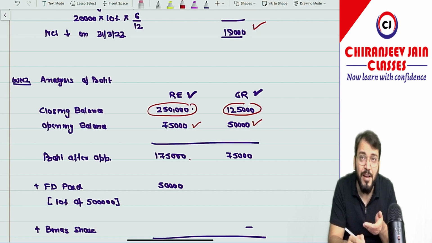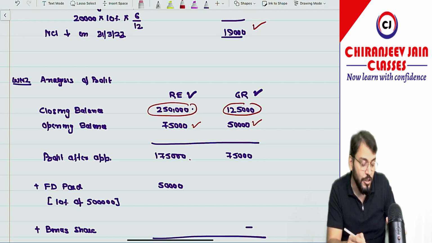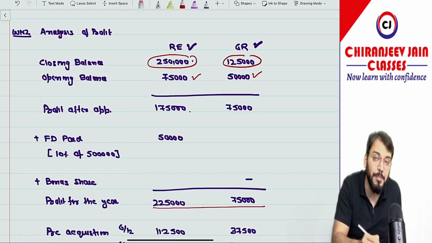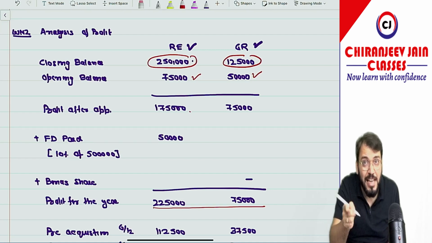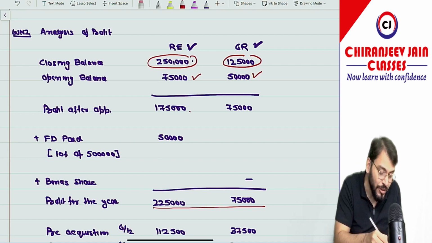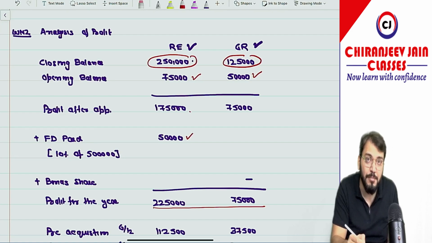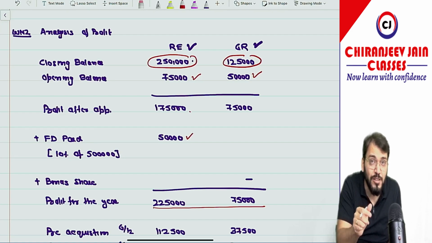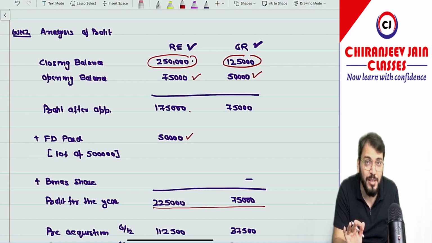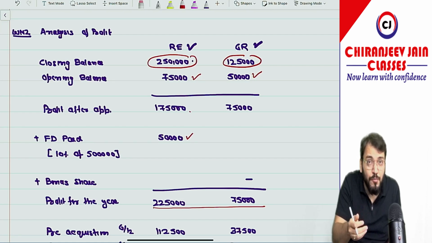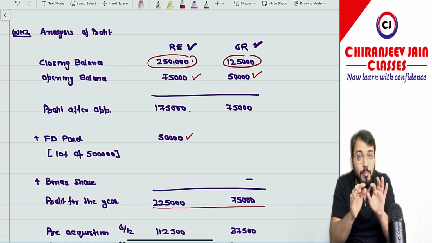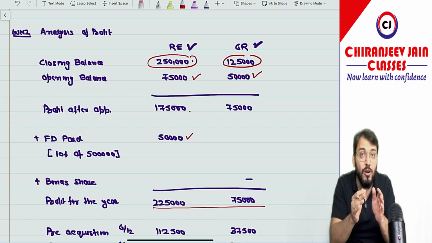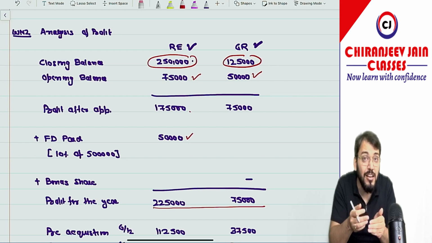Then we will nullify the dividend and bonus shares. So first we'll add the final dividend paid. The final dividend is paid by the subsidiary company, so it will be 10% on their capital. Their capital is 5 lakh, so 10% of 5 lakh, 50,000, will be added back. So this will become profit for the year before dividend. Why are we calculating profit before dividend? Because we need to apply the time adjustment for pre and post acquisition profit only on the net profit which is earned during that year.